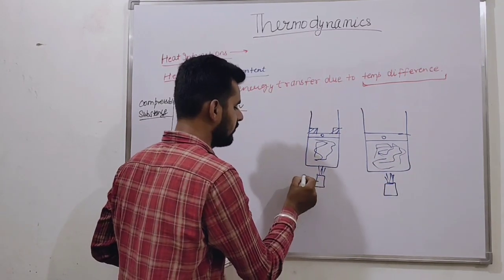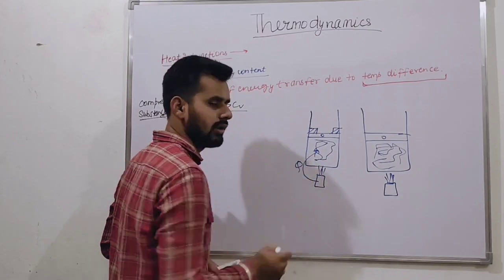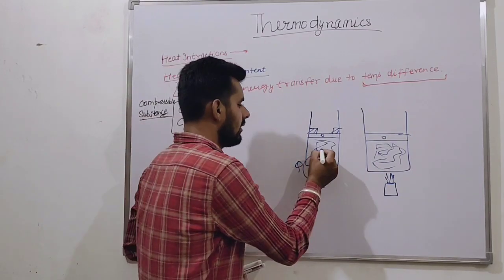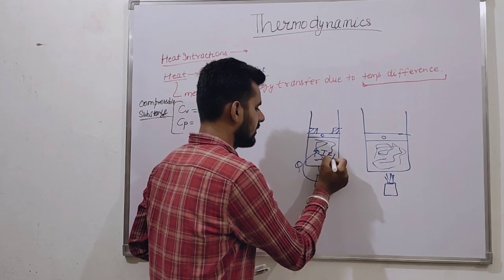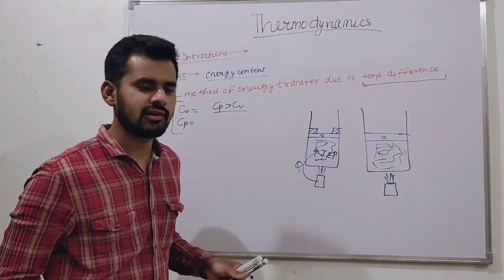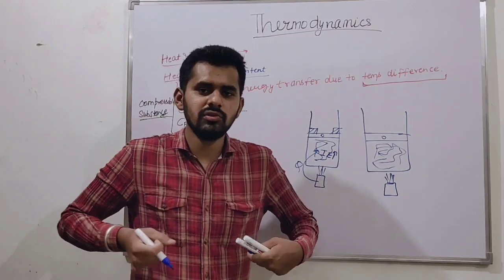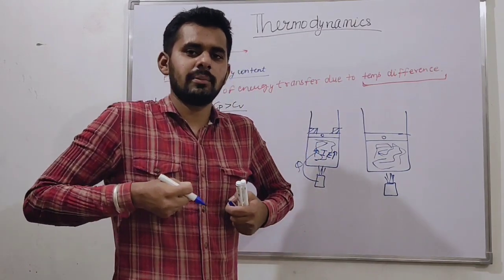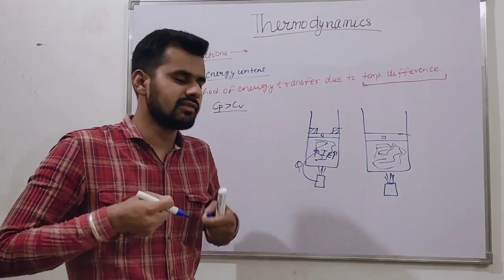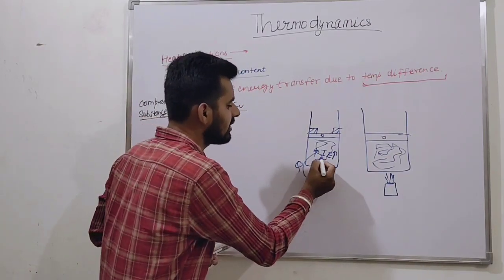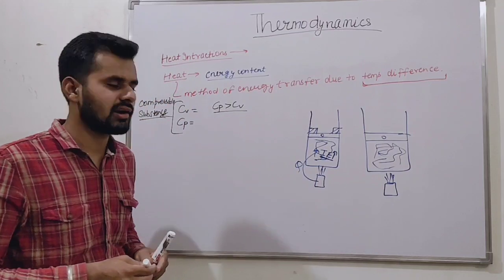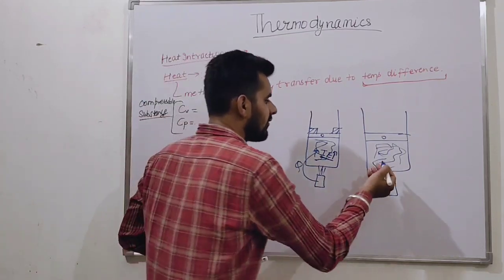If we supply heat to the fluid, its internal energy starts increasing. The molecules present inside the cylinder will consume the heat and increase their temperature, or we can say the heat content starts increasing.